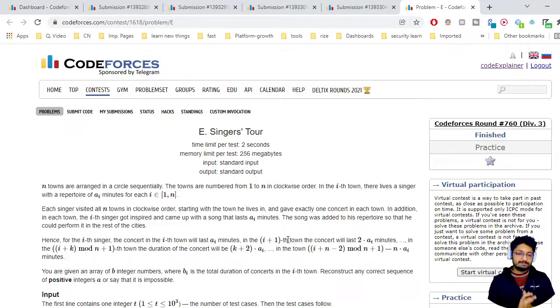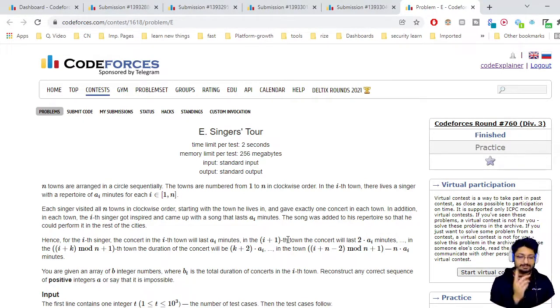The problem statement states that there are n towns arranged in a circle, numbered from 1 to n in a clockwise manner. In the ith town lives a singer who has a repertoire of a_i minutes, for each i from 1 to n. It just states that there are different singers in every town, and every singer has some record, like some music album, of a_i minutes.